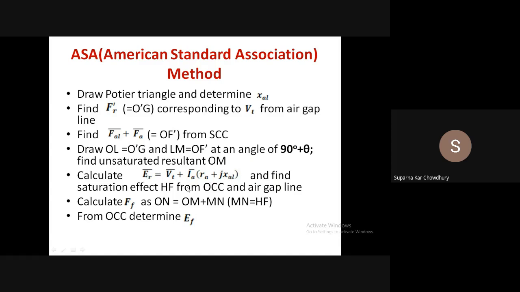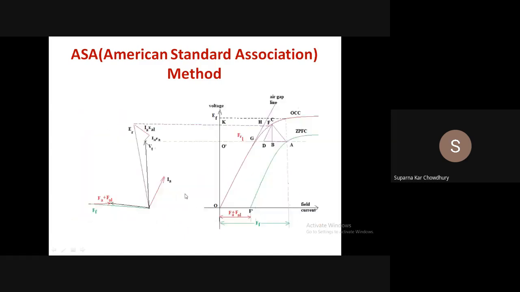So corresponding to ER, we determine HF, which is the difference between the air gap line and the OCC, which is the saturation effect. So to give FF, this saturation, this HF portion is added to this unsaturated value. So corresponding to FF, EF is determined from OCC. So EF minus VT by VT will be the regulation. So basically the American standardization method is a modification of the MMF method, and that's why the MMF method is important.